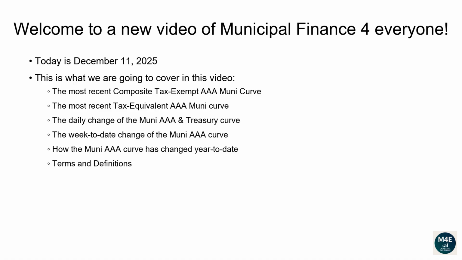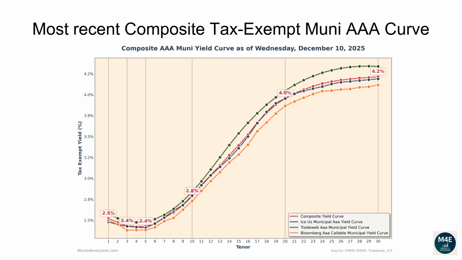Terms and definitions. Let's go over the most recent composite tax-exempt Muni AAA curve. The following composite tax-exempt yield curve is based off the most recent ICE, TradeWeb, Bloomberg yield curves that are available on the MSRB website, plus some proprietary extra adjustments, as of December 10, 2025.